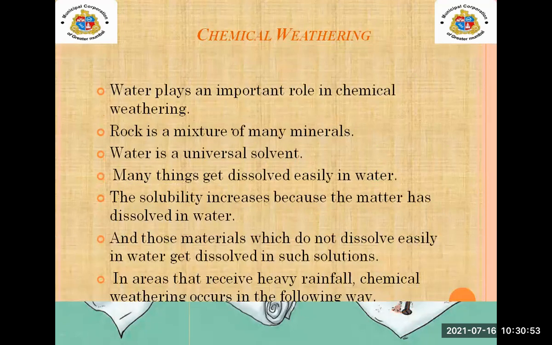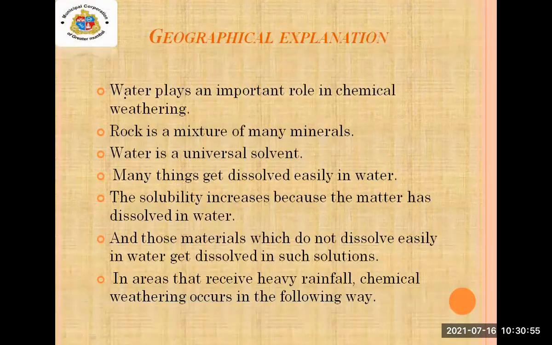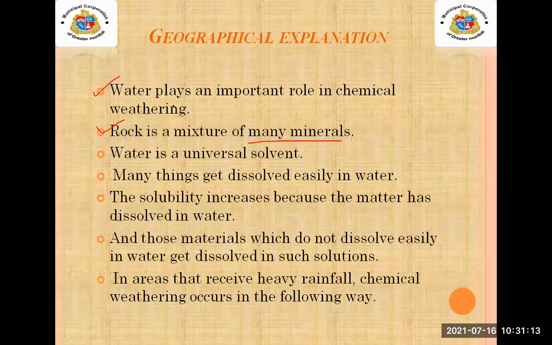Now we are going to see the geographical explanation of chemical weathering, how it happens. Water plays an important role in chemical weathering. Rock is a mixture of many minerals. First, I told you that rock is made of many different minerals.